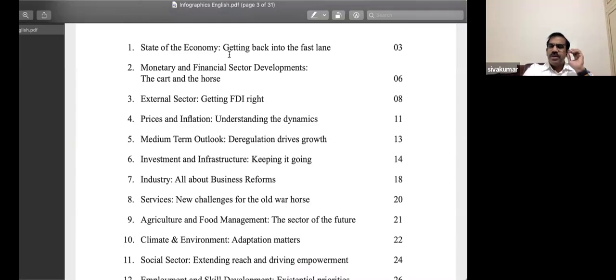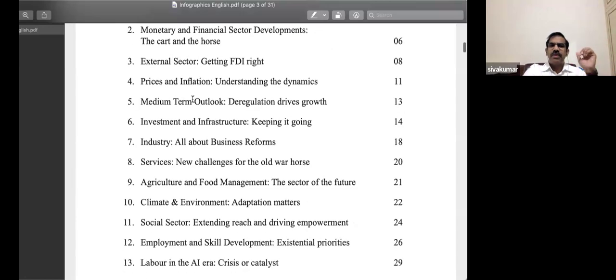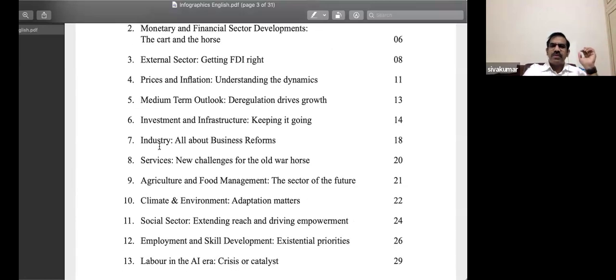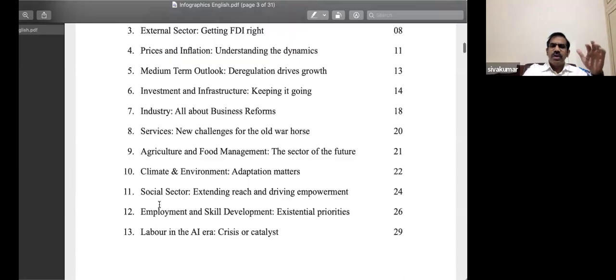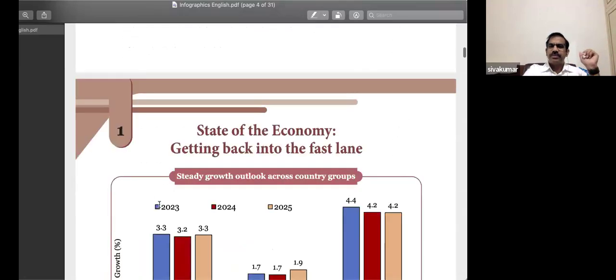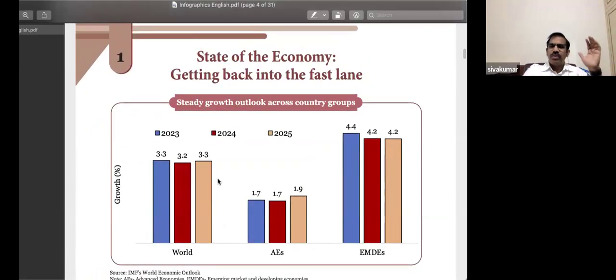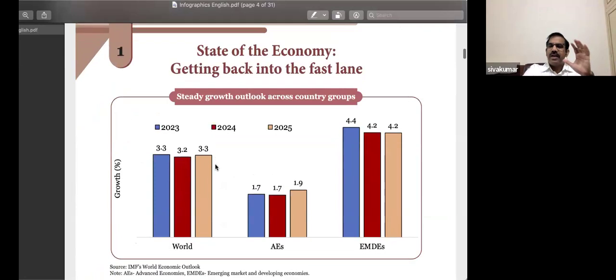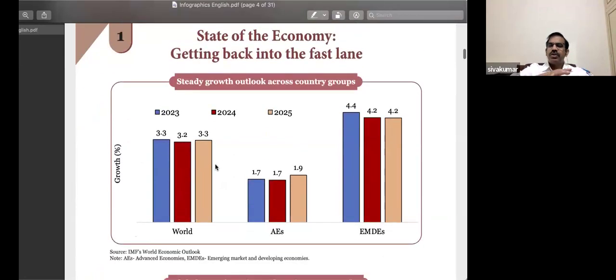So if you think you are missing anything before the examination, one chapter worth revising before the exam is the first chapter. That's enough. That gives you the complete overview of the economic survey. And then from the second chapter, you have the monetary and financial sector, external sector, inflation, medium-term outlook, investments, infrastructure, industry, services, agriculture. So you have these subtopics. Without wasting much of your time, let's start with the first chapter. Here are the highlights of the economic survey of this year. We're going to go through all the highlights from every chapter, so it will give you the complete information.